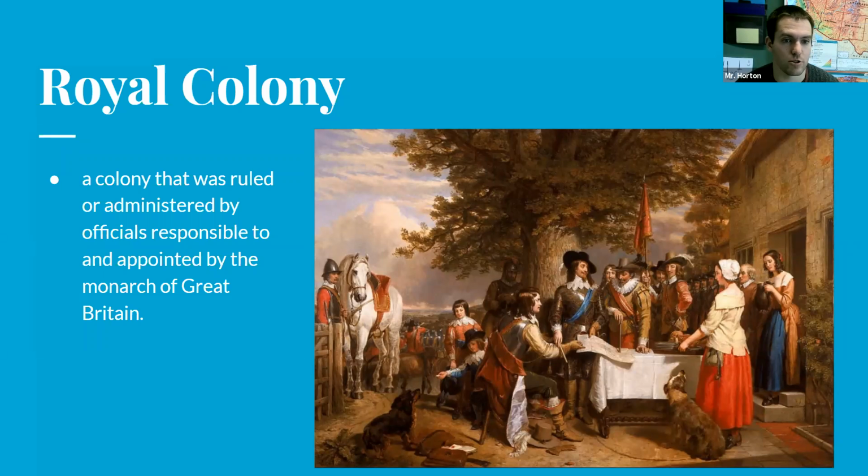And they follow that in their own colony. So a royal colony is a colony that is ruled or administered by officials responsible to and appointed by the monarch of Great Britain. So that is royal colonies. So far we've matched up 3 out of the 6. So for number 1, you should have 3 of them matched up so far as we're going through them. A royal colony is a colony that is ruled or administered by officials responsible to or appointed by the monarch of Great Britain.